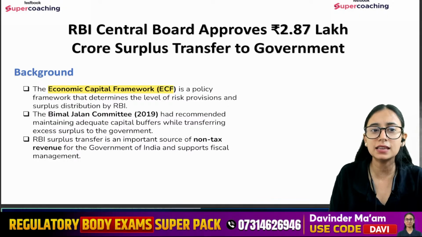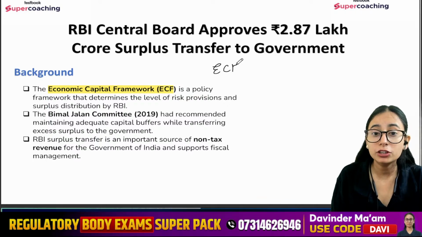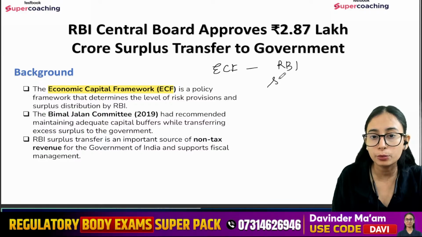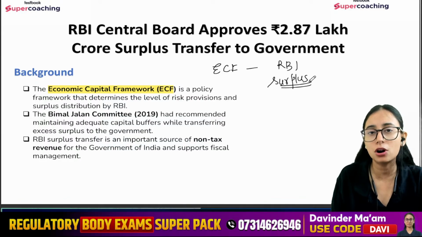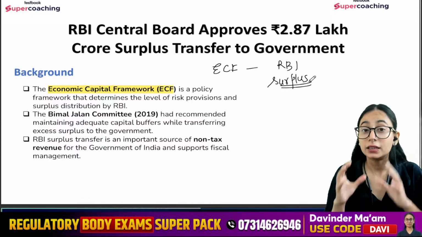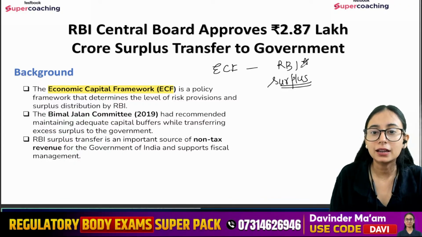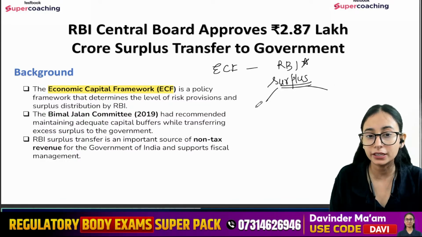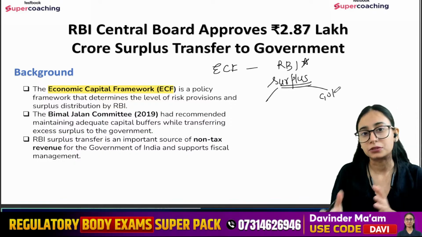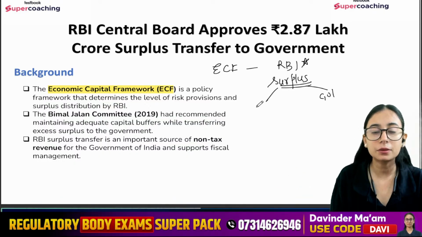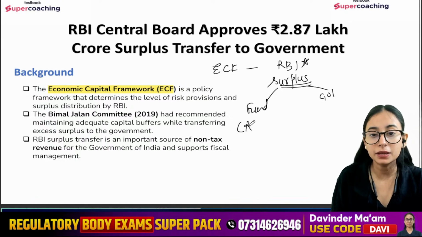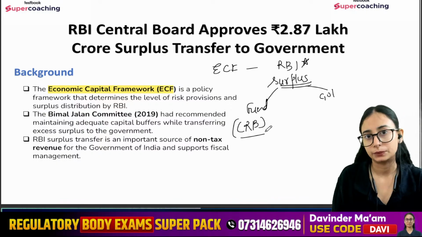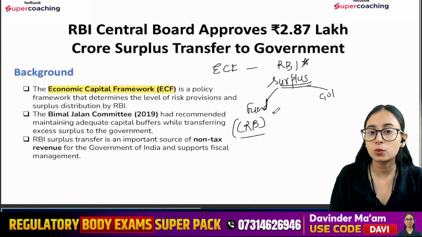Now, what is ECF? ECF is the Economic Capital Framework. This is a framework of the RBI which guides the RBI on how to distribute its surplus. Whatever income it has earned, this economic capital framework decides how the surplus is distributed. As I told you, the RBI surplus is divided into two categories. The extra surplus is shared with the government, and the remaining funds are kept as CRB, the contingency risk buffer, for emergency situations. So this is what the division looks like.